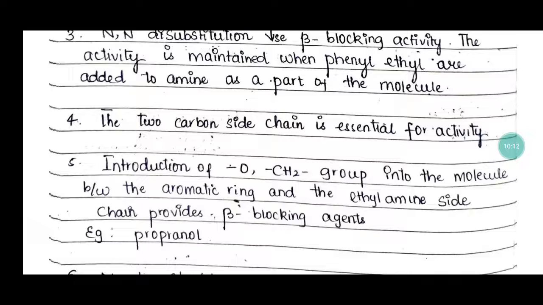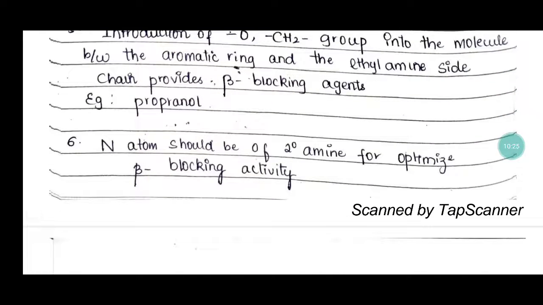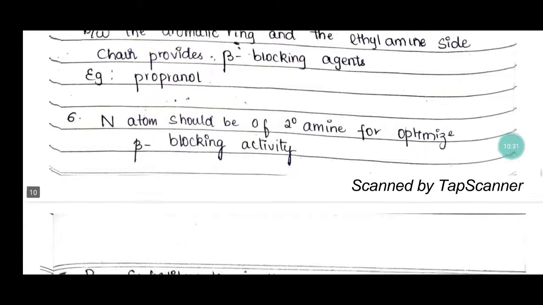Introduction of groups into the molecule between the aromatic ring and the ethylamine side chain provides beta blocking agents, for example propranolol. And number 6, the N atom, that is the nitrogen atom, should be a secondary amine for optimized beta blocking activity.